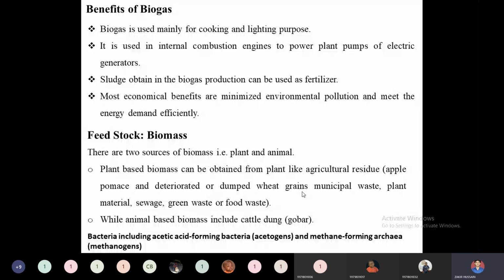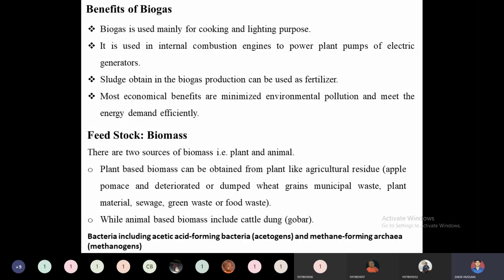Glucose is converted to acetate, like acetic acid. Then this acetic acid or methanol, whatever alcohol or acetic acids are produced inside the digesters, will be converted to methane by the various methanogenic bacteria. Methanogenic bacteria come under the category of archaea. Archaea are prokaryotes, you know that. All these bacteria require anaerobic conditions.